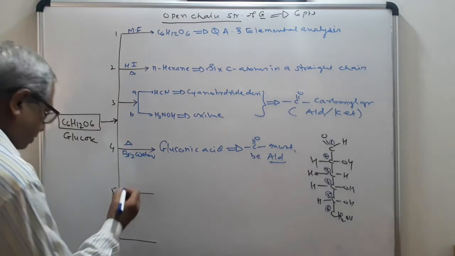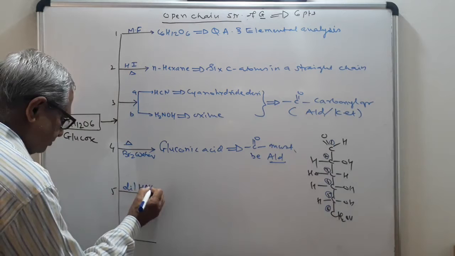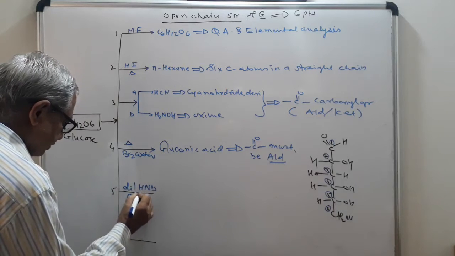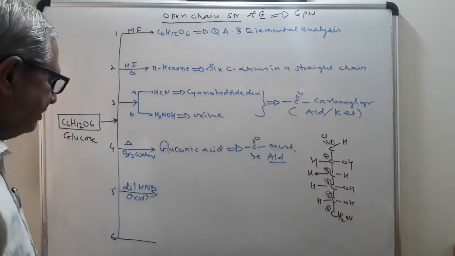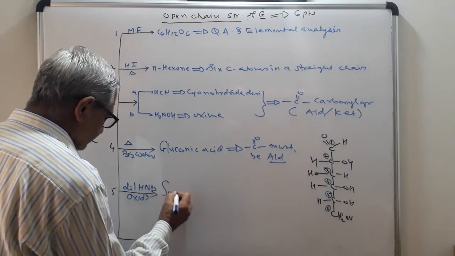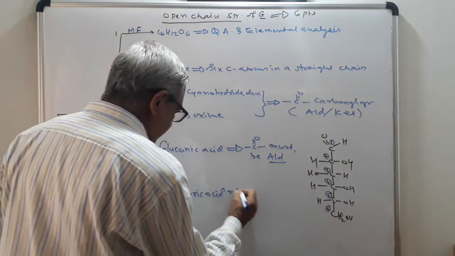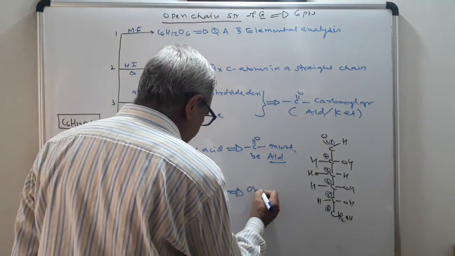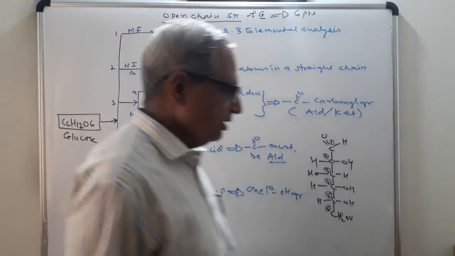Second, when glucose is treated with dilute HNO3, it undergoes oxidation. It is a strong oxidizing agent. It gives saccharic acid. So this indicates it contains one primary OH group.